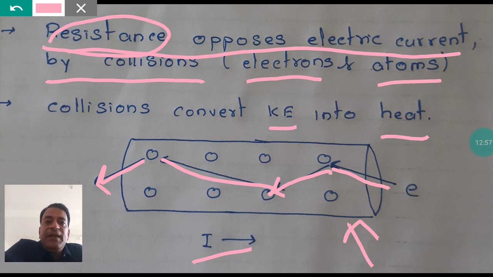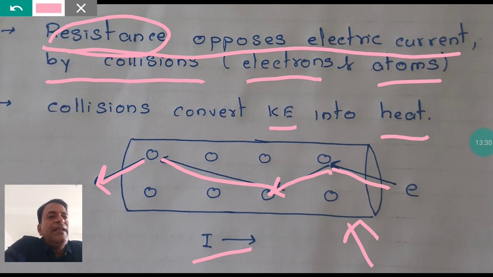If you run an electric device for some time, say 1 hour or 2 hours, then when you touch it, the device is heated. You will feel the heat of that device. Where does the heat come from? Heat comes because of electrical resistance. In electrical resistance, electrons and atoms are colliding. The kinetic energy of electrons is converted into heat, and that heat heats the device also. This was about electrical resistance.